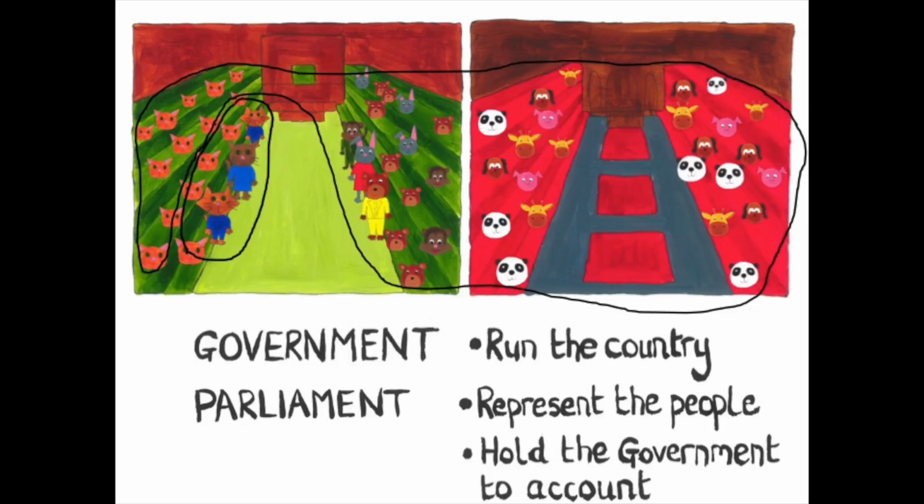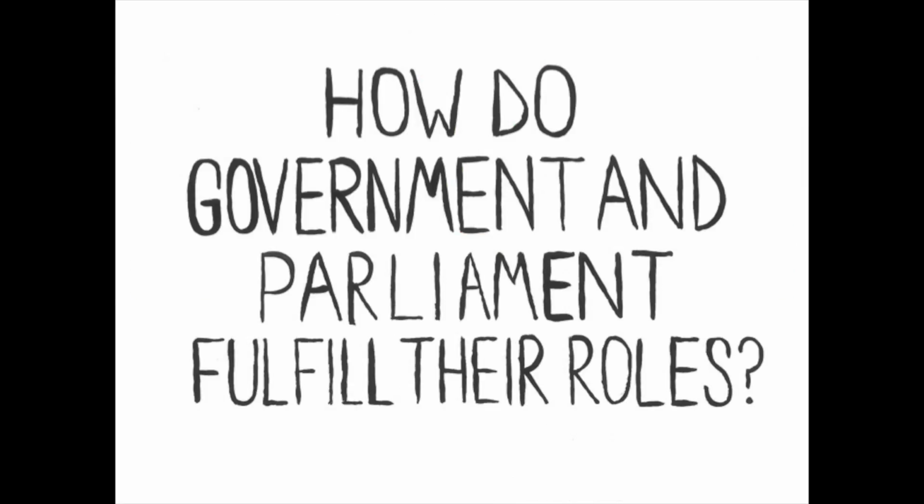So, here's the next question. How do government and Parliament fulfil their roles? The government have lots of people working for them who are experts in different areas, who work out how to make possible the government's ideas and plans for running the country. They are called civil servants, and they too are based in Whitehall.